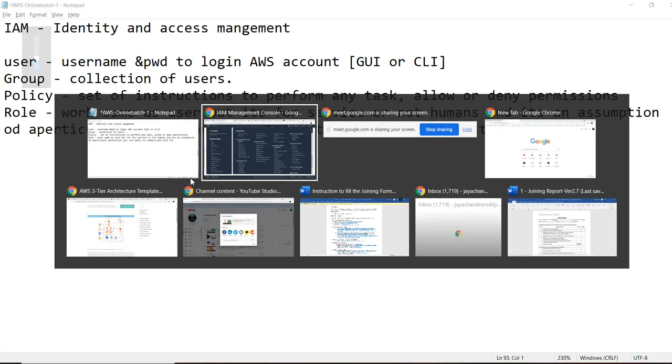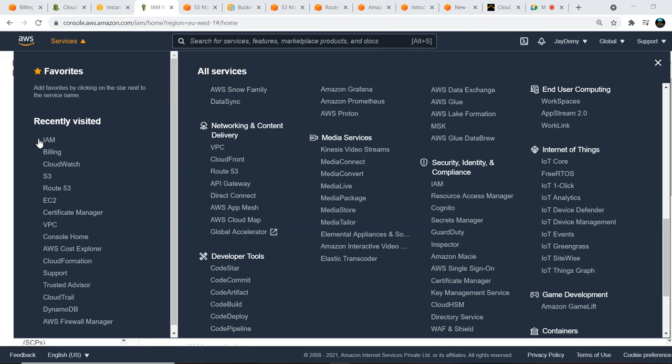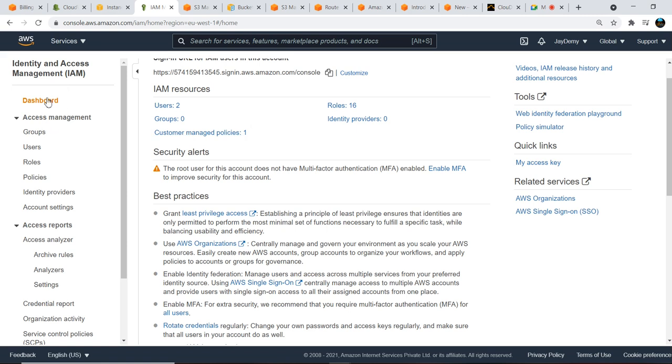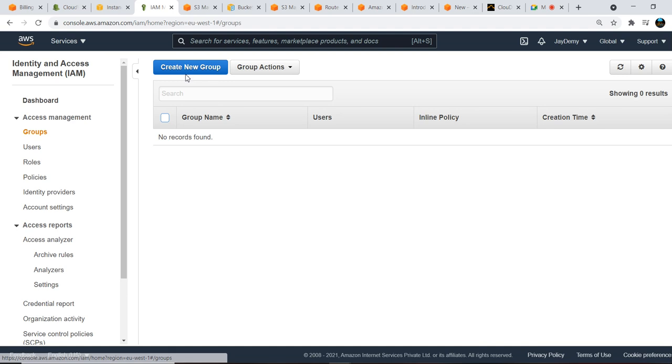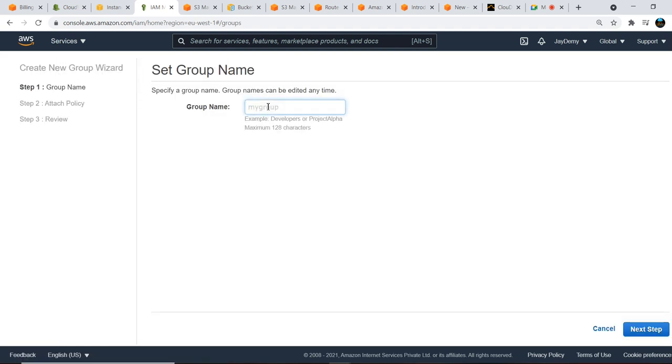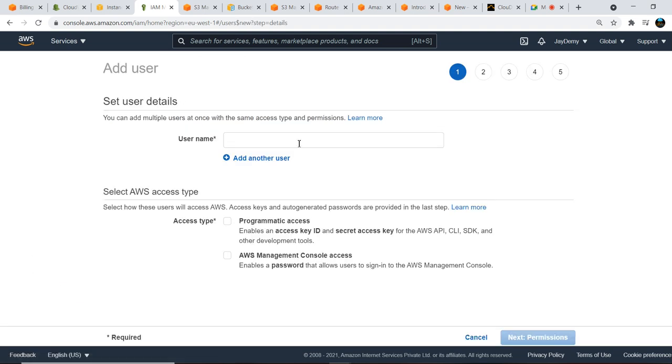Okay, IAM is there. So let us click on create user first. Users, create a new user. So set a group name. Is it creating the group or user? Users. Okay, first I'll create a user, then we will go to the group. So what username am I giving?